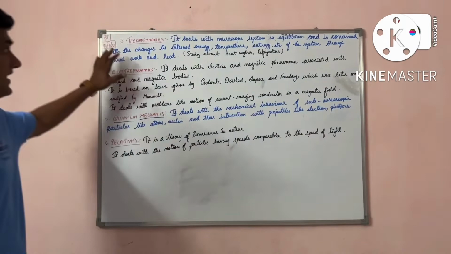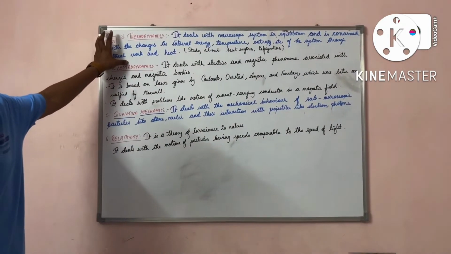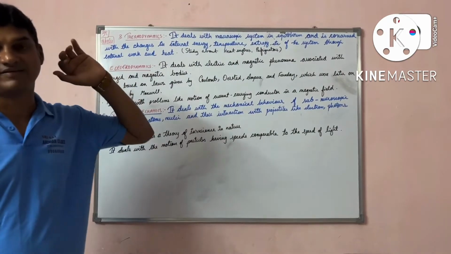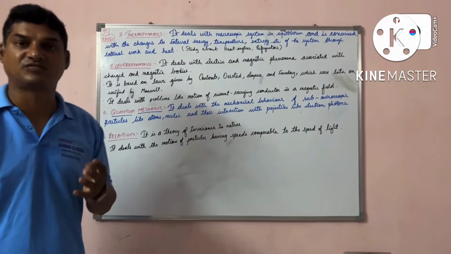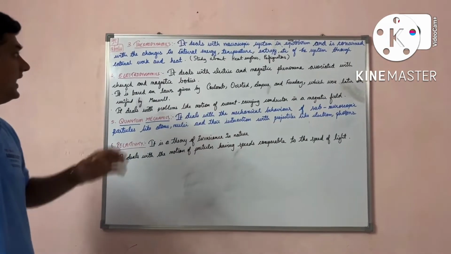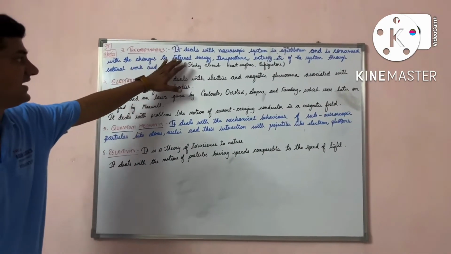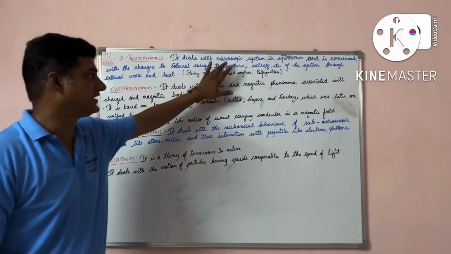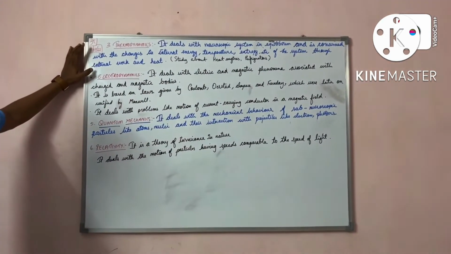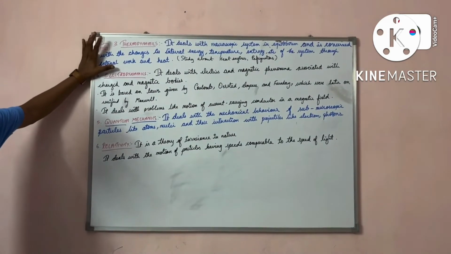In thermodynamics, you deal with macroscopic variables such as pressure, volume and temperature.